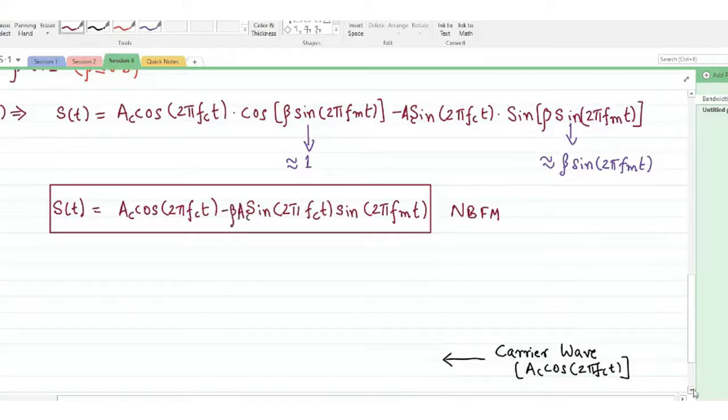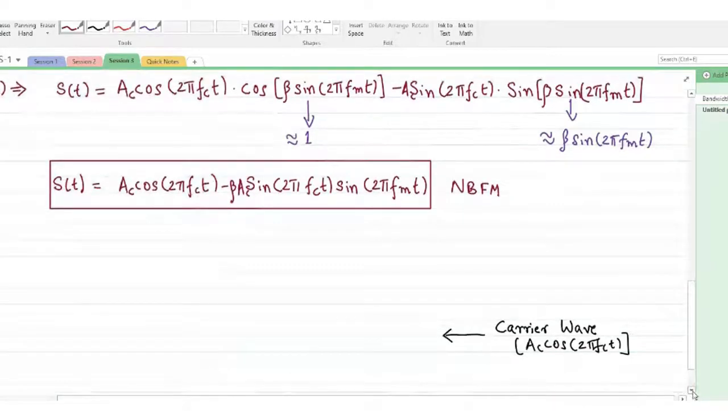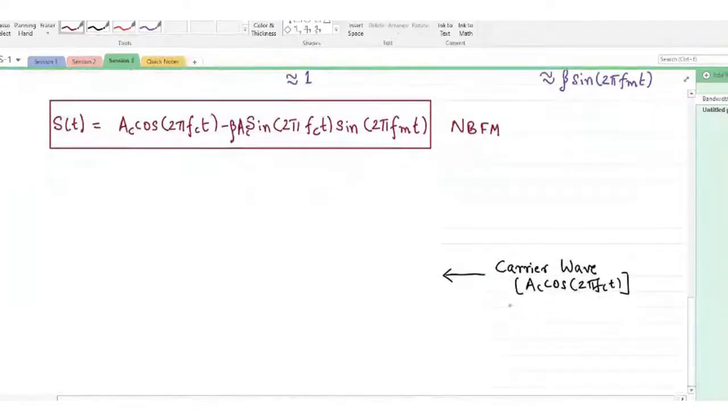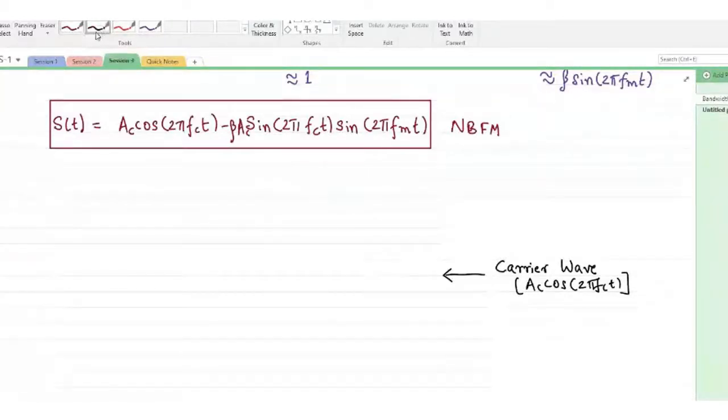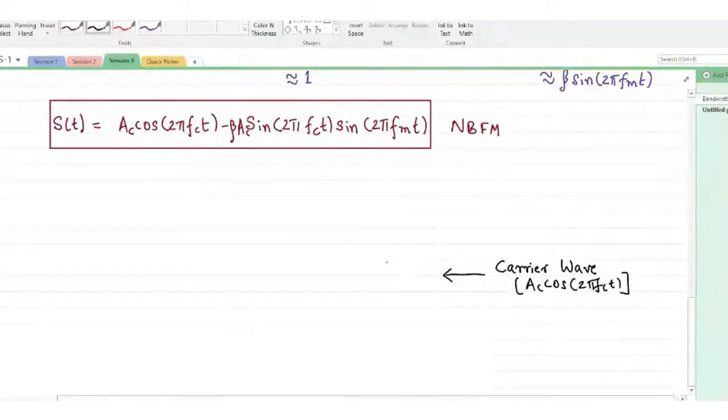If you carefully observe this expression, there is a term AC cos 2 pi fct and there is a term AC sin 2 pi fct as well. So I need not have two sources to generate a cos and sine. I know that these two are related, only 90 degrees apart from each other.